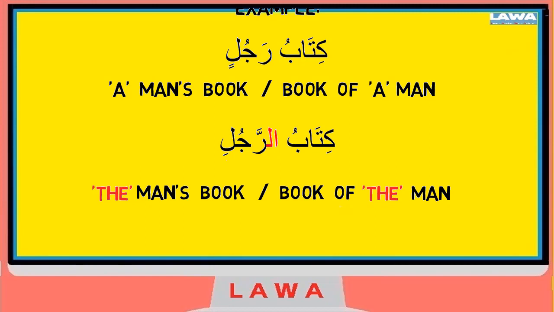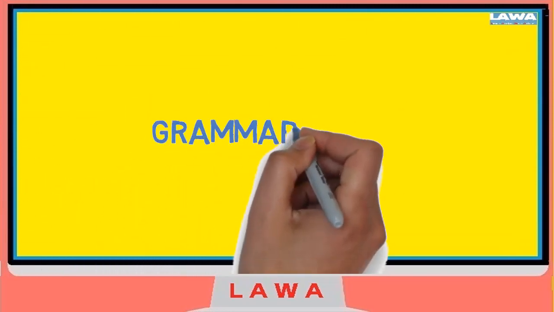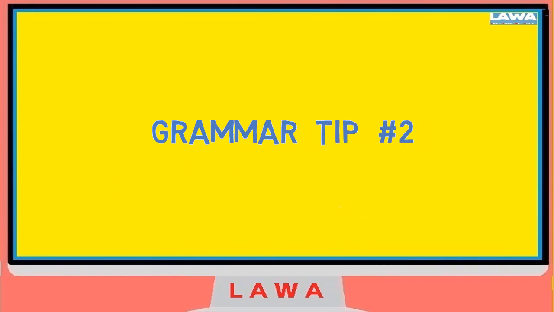In this situation, the Arabic will be kitabu ar-rajuli. Because I've added alif lam to make a man into the man, that word can no longer take two kasra. It will only be allowed to take one kasra. So it will be kitabur rajuli.